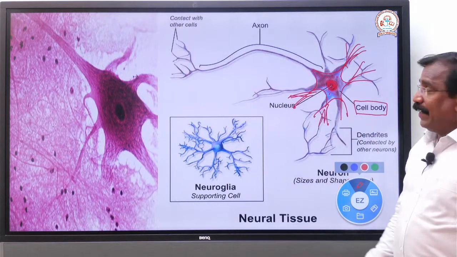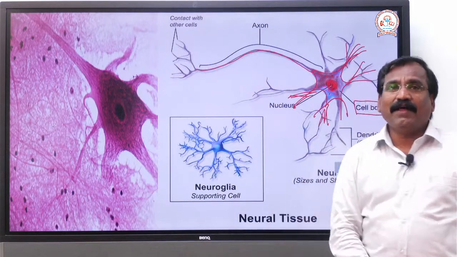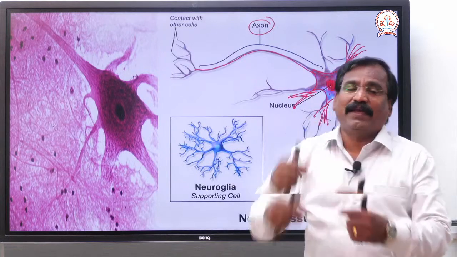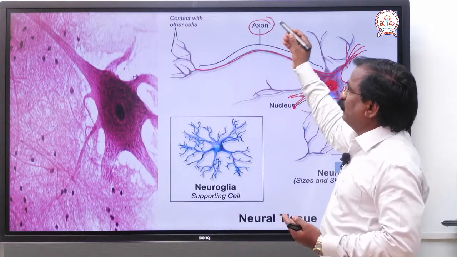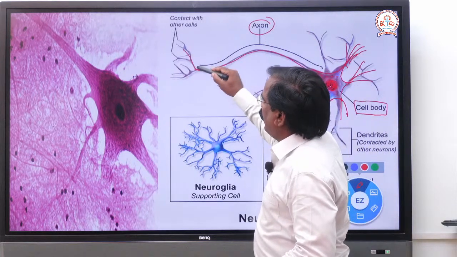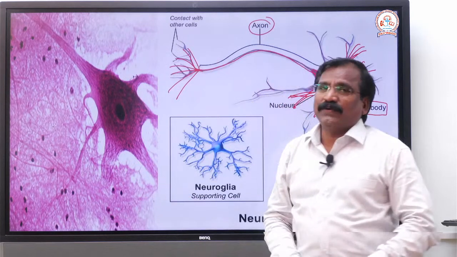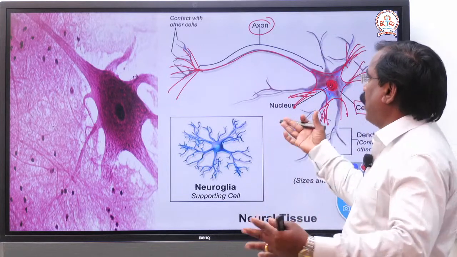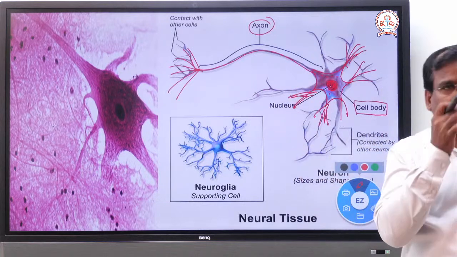Then what else? From it, one long process arises, that is called the axon, the tail. Just like a monkey has a tail, it has a long tail, and that we call the axon. On the tail there are tail fibers and branches. Further, in axons there are the terminal branches. This is the structure of a nerve cell.